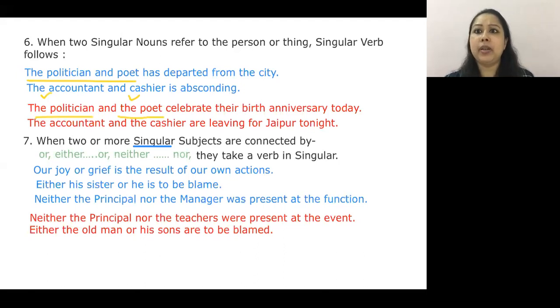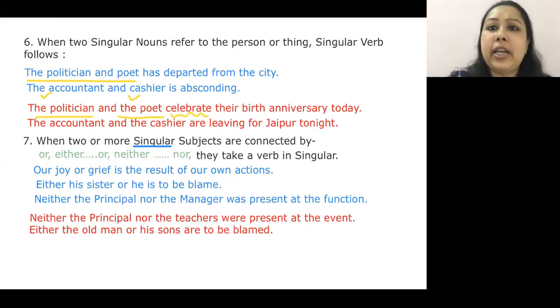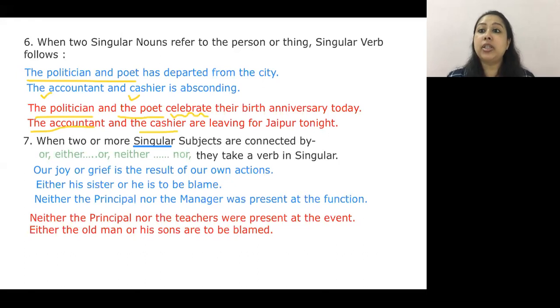Fine, two different people. And so rather than using celebrates, I have used the word celebrate. Correct? Okay. The accountant and the cashier gives me an idea. I'm talking about two different people. So the accountant and the cashier are leaving for Jaipur tonight.